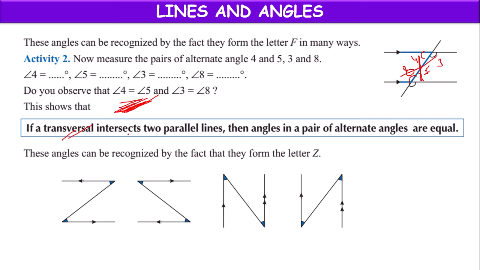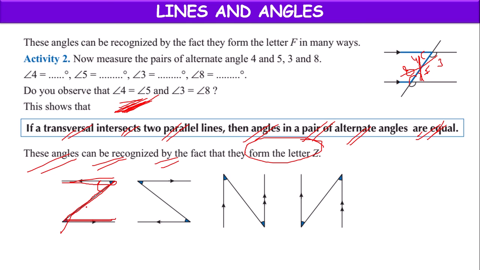So if a transversal intersects parallel lines, then the angles in a pair of alternate angles are equal. These angles can be recognized by the fact that they form a letter Z. These two angles form a letter Z. These two are parallel lines, this is the transversal, and this side angle equals this side angle.